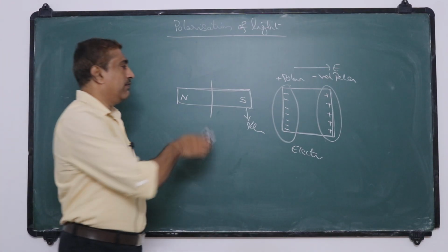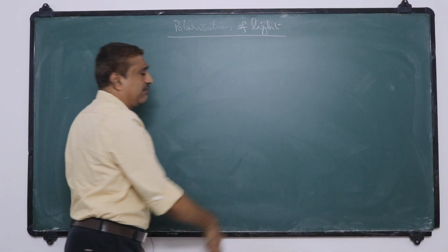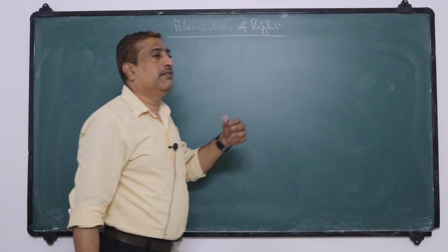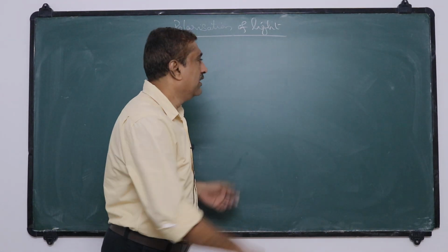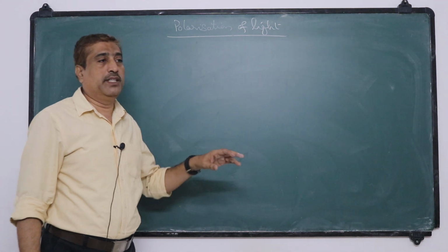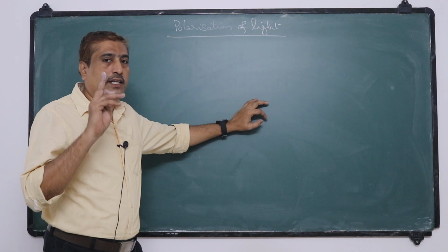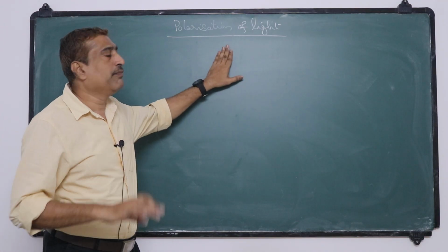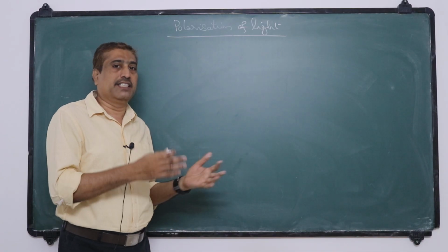But in the case of waves, it is not the same meaning. In case of waves, polarization means restricting the vibrations into a single direction. So polarization of a wave means restricting the vibrations of the wave in a single direction. Simply put. So what is the meaning of restricting vibrations in a single direction?